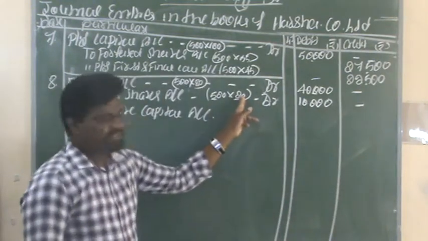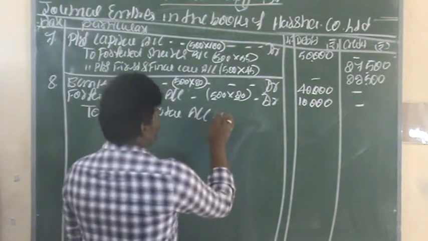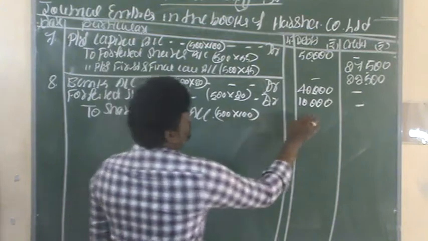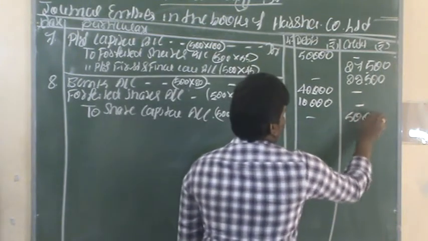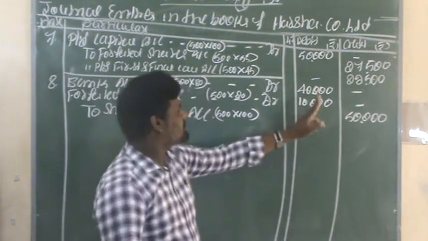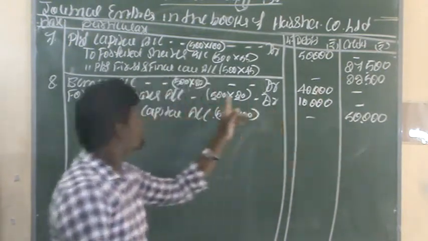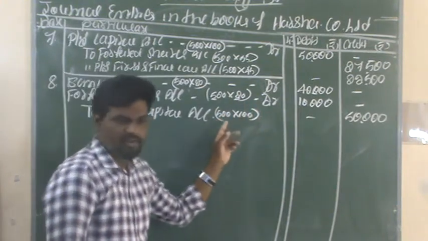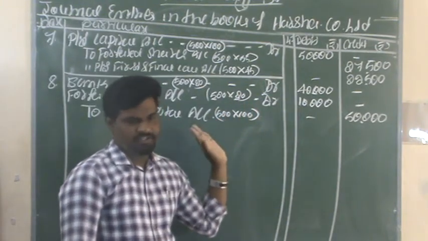80 plus 20, 100 rupees. 500 into 100. Total 50,000 has to be recorded in the credit column. Even so, we can calculate simultaneously: 40 plus 10, 50,000 rupees. Or 80 plus 20, 100 rupees, into the number of forfeited shares reissued, meaning 500 forfeited shares.